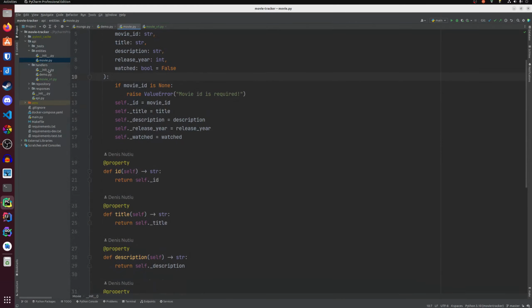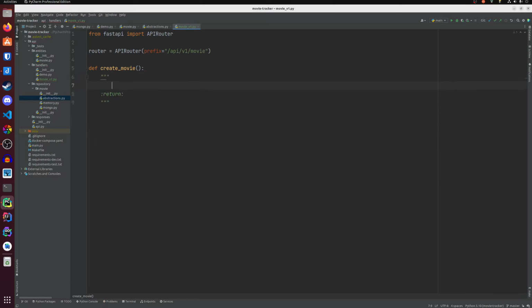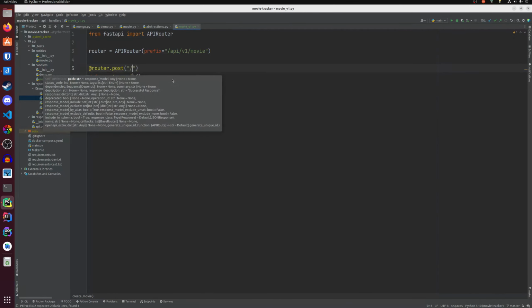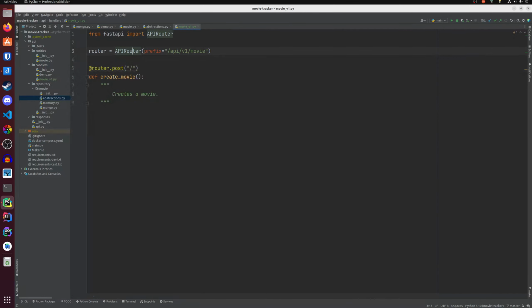So let's do create movie. Create movie creates a movie, and we will annotate it with router post for creation. The path should be /, and in order to make this API conform to the RESTful standards, we need to be careful when using paths and naming these route entities.